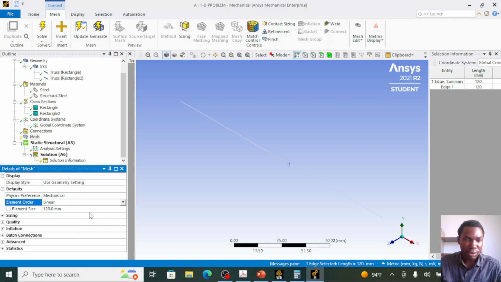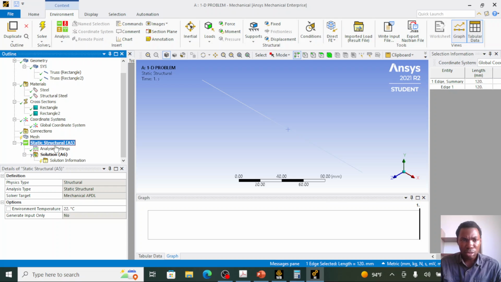I'll choose linear because that's what we use, the one-dimensional linear element, in our finite element procedure on MATLAB. So I would like to analyze this problem using the linear finite elements. So these are what you need to specify under the mesh for this question.